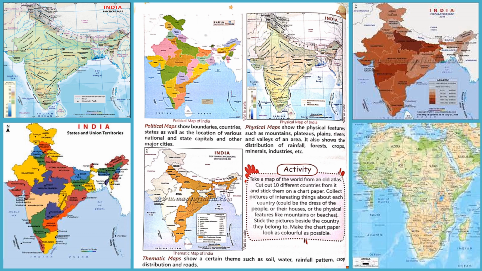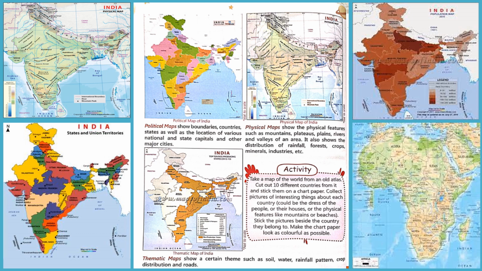What are the physical features? Mountains, plateaus, plains, rivers and valleys of an area. It also shows the distribution of rainfall, forests, crops, minerals, industries, etc.